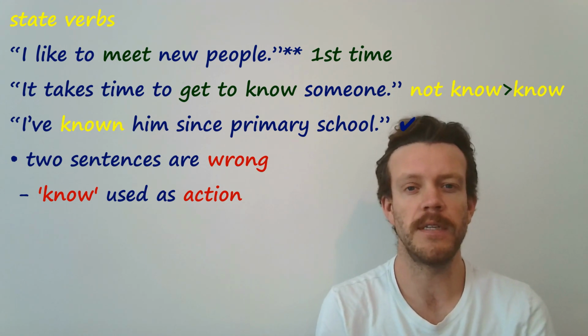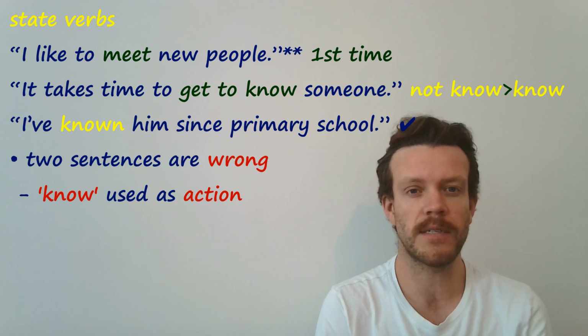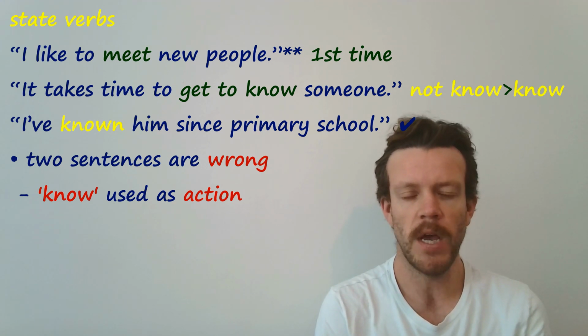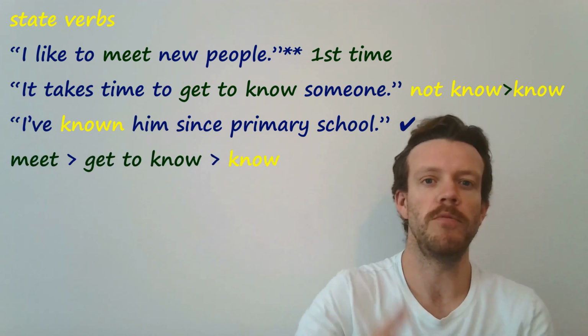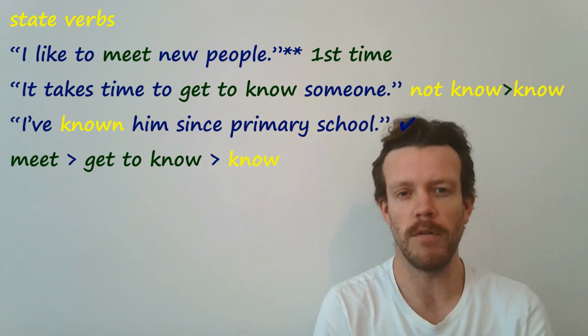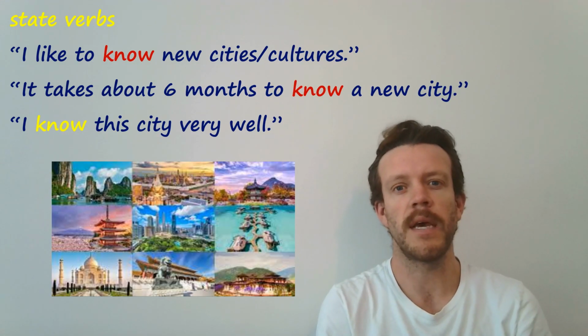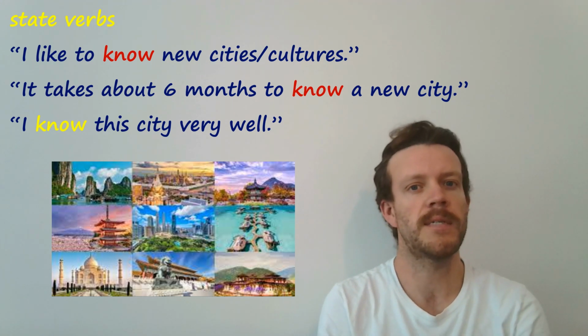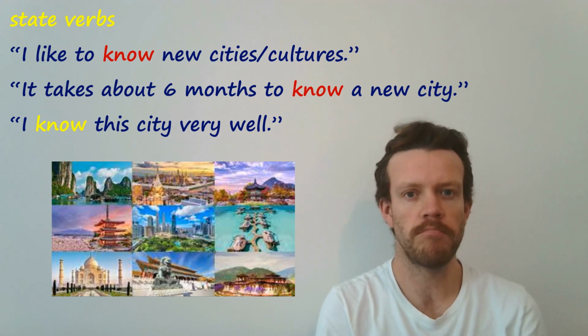It takes time to get to know someone, to mean go from not knowing to knowing someone or something. And the final sentence, it's being used as a state, so it's correct. Always make sure you meet people, then get to know them, and then you know them. And it's the same for something like a city, place, or culture.